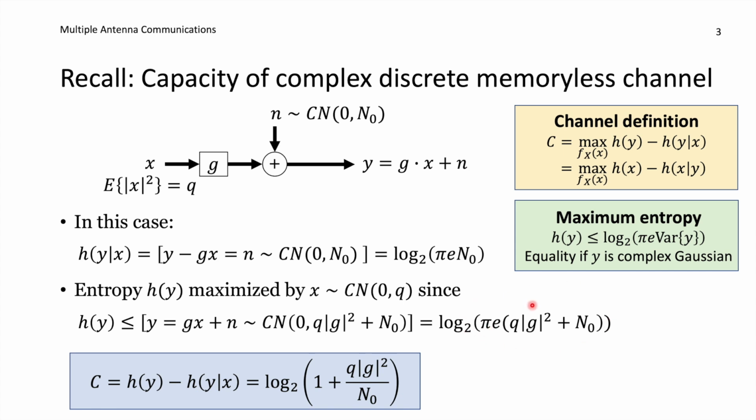So we take this term divided by this term, the pi e cancel out, and we get 1 plus q absolute value square of g divided by n naught. It's this term that we call the signal to noise ratio. So this is the capacity expression for a complex discrete memoryless channel, and the underlying assumptions here are that the noise is complex Gaussian, it's independent of the input signal x, and we know the channel g at the receiver side. Then we get this expression that should be familiar to you.